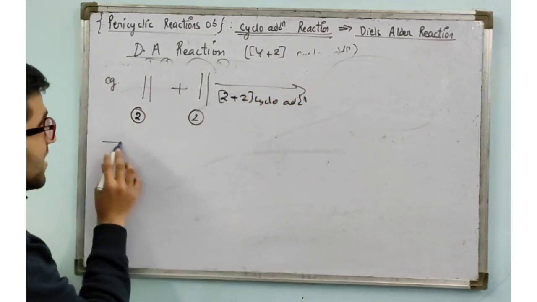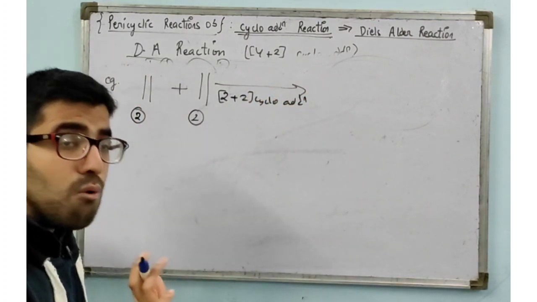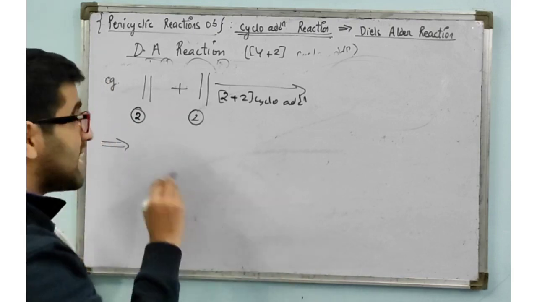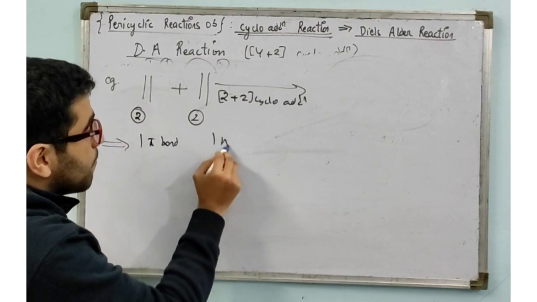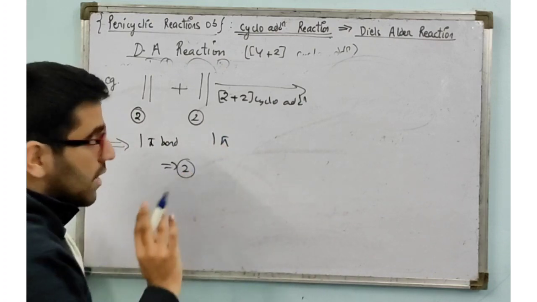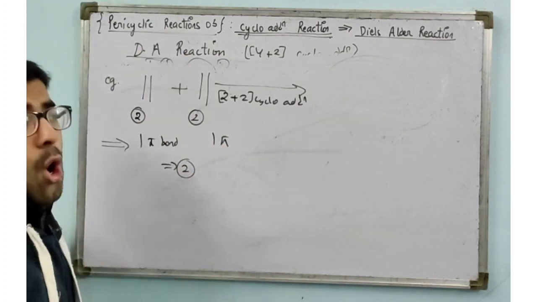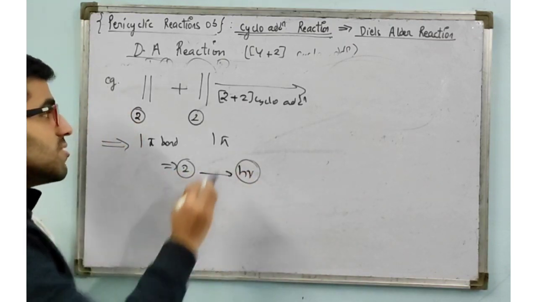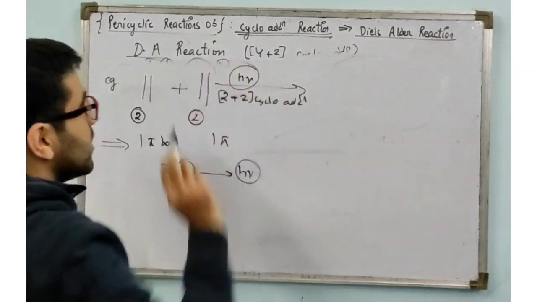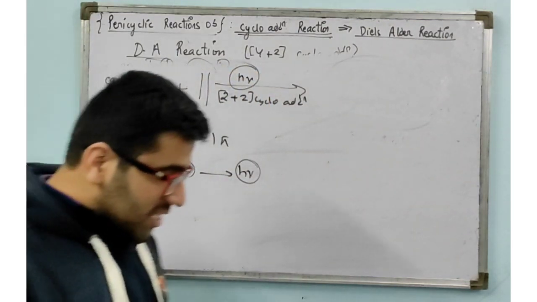Now, for checking the condition, what will you do? Count the total number of pi bonds on the reactant side. That is 1 pi bond plus 1 pi bond, which is equal to 2. Then we recall our trick: odd means heat, so even means light. So 2 plus 2 cycloaddition reactions happen in light. I hope this is very clear now.